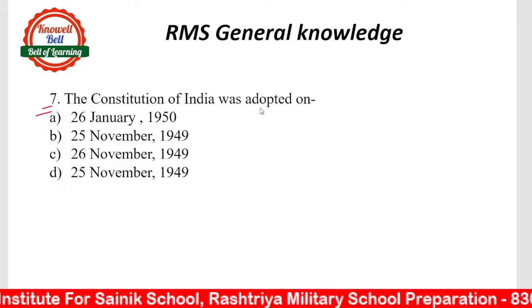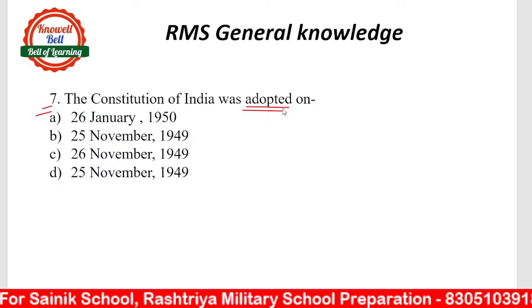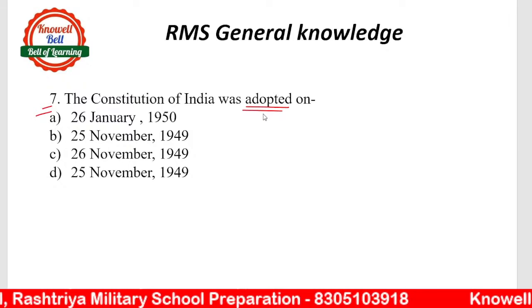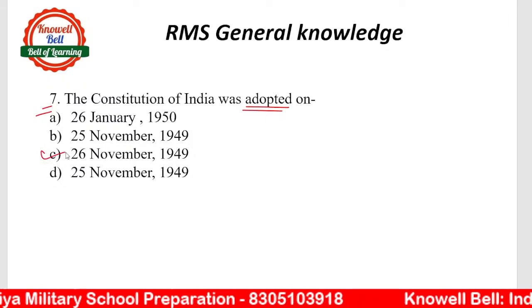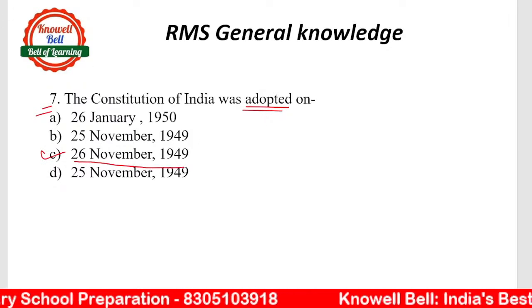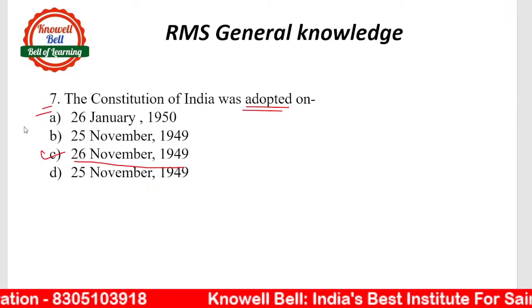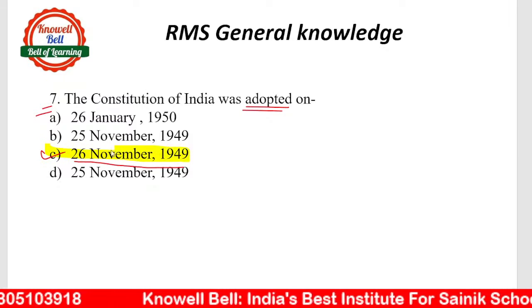The Constitution of India was adopted on, okay? It's not asking implemented on. There are two terms, adopted and implemented. When was Constitution of India adopted? It was adopted on 26 November 1949. This was the day when the Constitution of India was adopted. We adopted the Indian Constitution on this day.